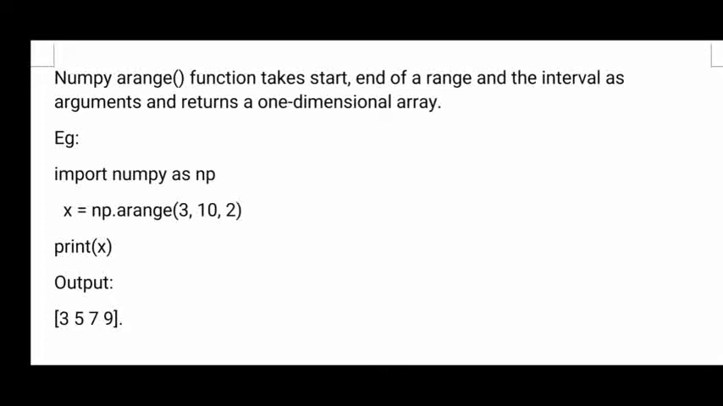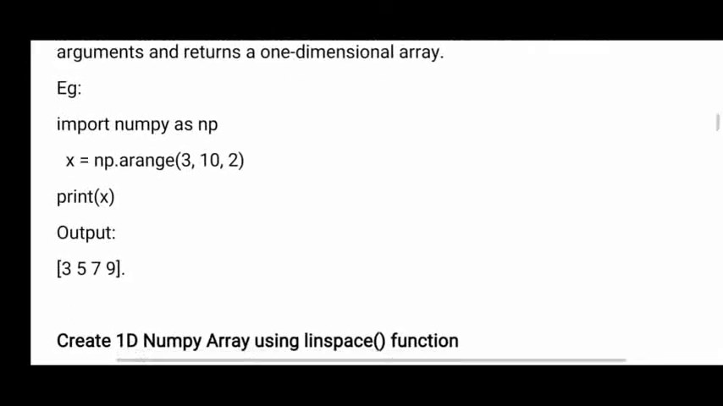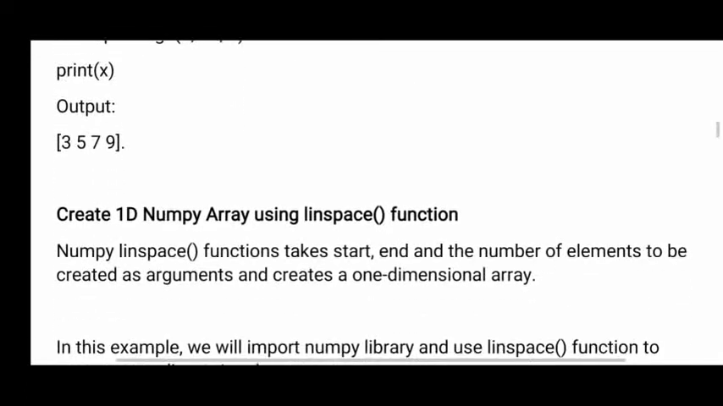Here in this example, between 3 and 10, I want to take every alternative element. So starting 3, ending 10. Before that, what is there? 9. So 3, 5, 7, 9. So 10 is not included. Before the 10, whatever elements are there, that is printed here. So 3, 5, 7, 9. Every alternative element is printed.